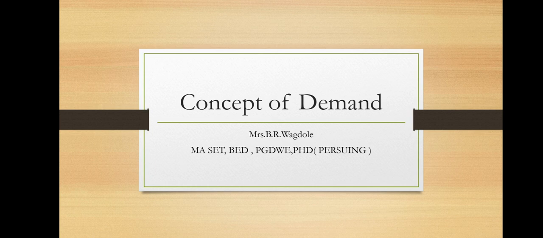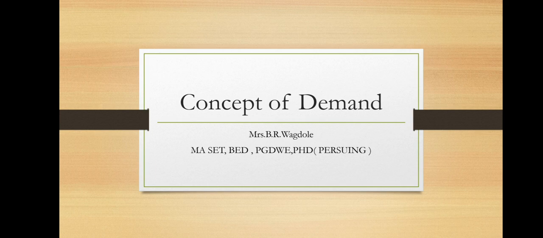So in simple language we can say that demand is desire, but all desires are not demand. Why? Because according to Alfred Marshall, the demand is going to be fulfilled when and only when it is backed by ability to pay and willingness to pay. What is the ability to pay? Ability to pay means how much is your capacity to pay for it.